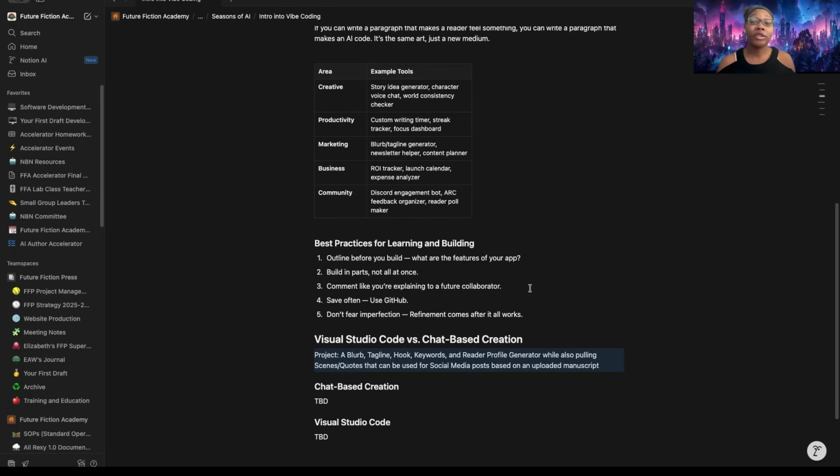Next thing is saving often. Just like our writing, where we want to save every 5 seconds, you will want to save your code every 5 seconds, if not instantly the minute you stop working. One of the platforms we'll be talking about is GitHub, which is a great place to keep your code stored. The last thing is don't fear imperfections. Refinement comes after it all works. So even if it's ugly, you can fix that later. First, have it just working.